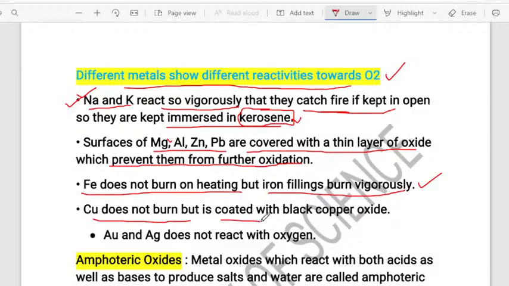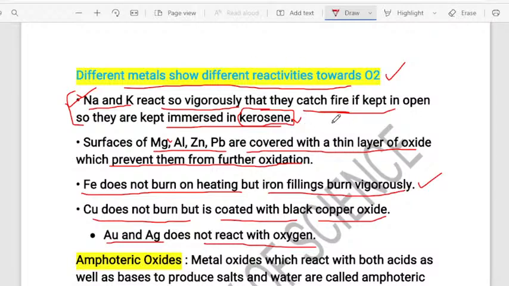Next, copper does not burn, but it is coated with a black color layer, which we call copper oxide. And gold and silver do not react with oxygen. These are very important points you have to note down, which are given in your textbook, children. Usually they ask questions in the examination on the basis of this: why should we not keep sodium in the open air, or why is sodium always kept immersed in kerosene?